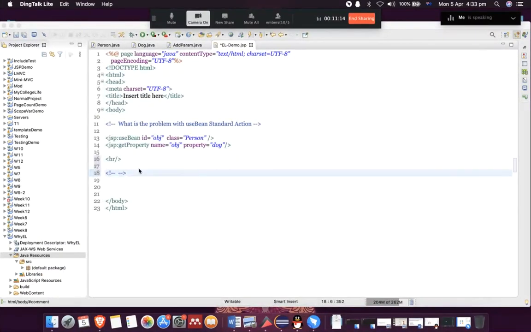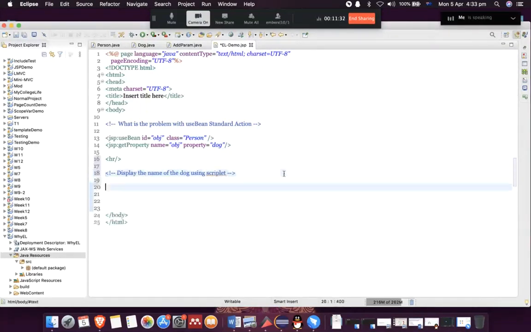So what I want to do now, let's say display the name of the dog using scriptlet. Okay, so let's try to do it with scriptlet. If you remember, scriptlets are written in this format.